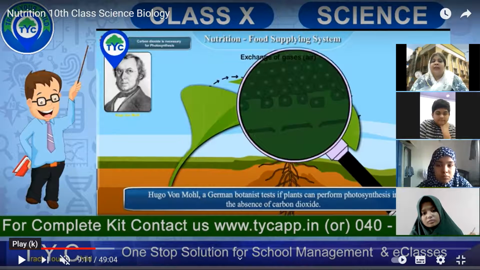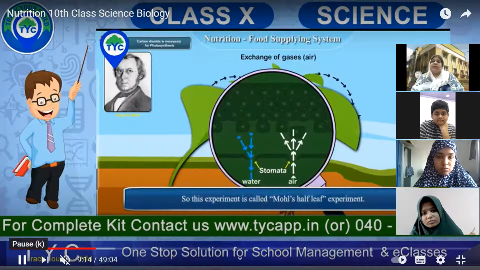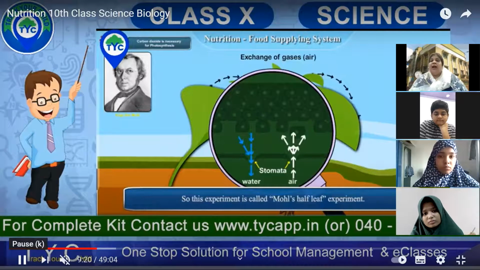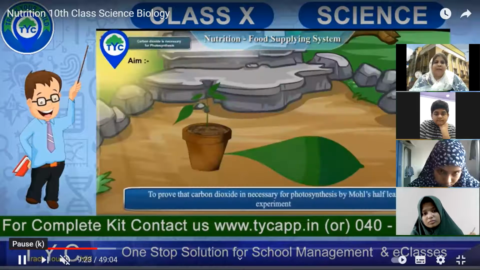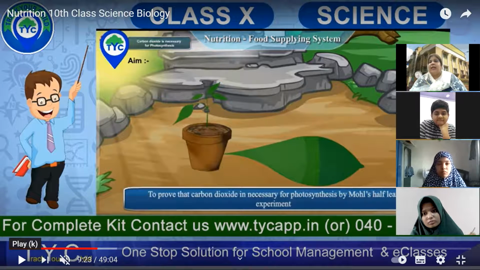Van Mol was a German, born in Germany, and he tested plants and observed that photosynthesis cannot take place in the absence of carbon dioxide. We call this Mol's half-leaf experiment. Mol is the name of the scientist. He did this half-leaf experiment to show us that carbon dioxide is necessary for photosynthesis.